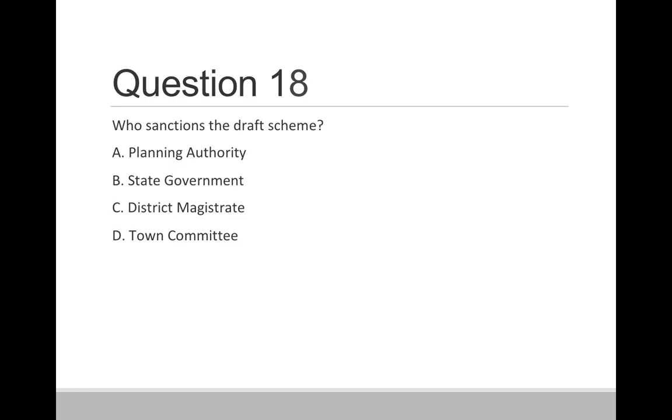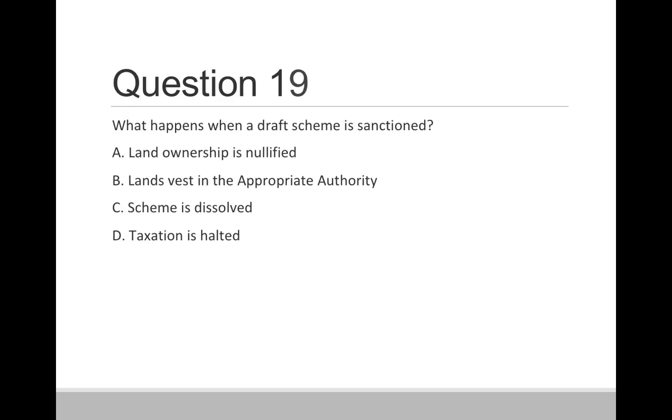Question 18. Who sanctions the draft scheme? Option A, Planning Authority. Option B, State Government. Option C, District Magistrate. And option D, Town Committee. So correct answer is option B, State Government.